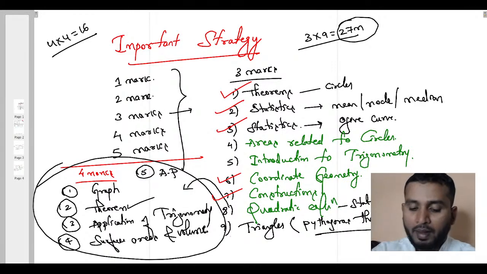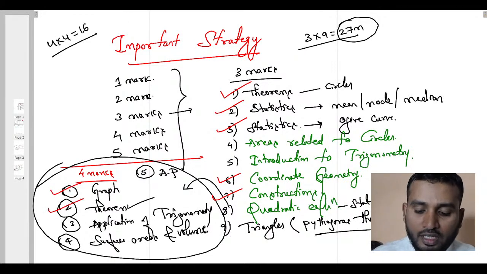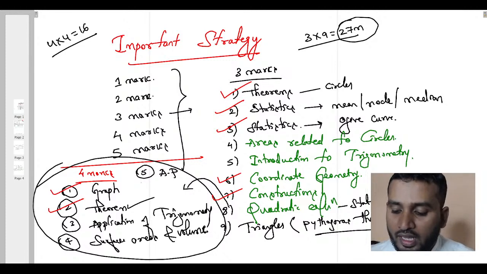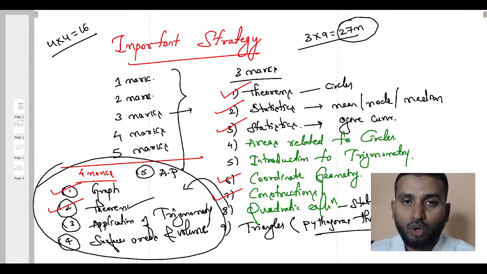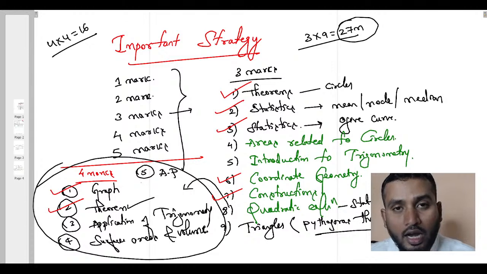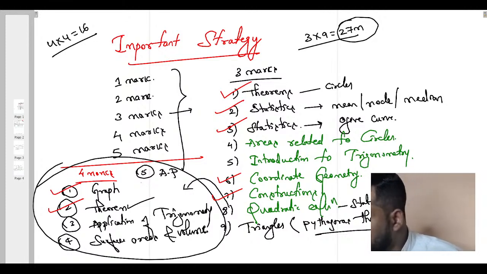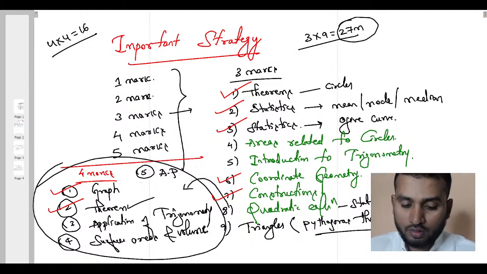And again if we come back to 4 mark carrying questions, here you are perfect with graph and theorem as I know, but you are losing marks from question number 3, question number 4 and question number 5. So these are the areas where you have to show more interest, and also you have to solve n number of problems related to these exercises and topics. Got it? Is this clear? Good.